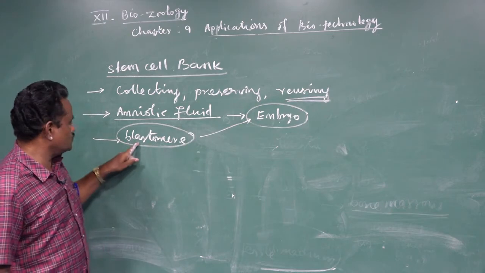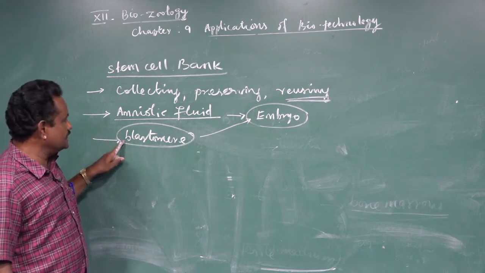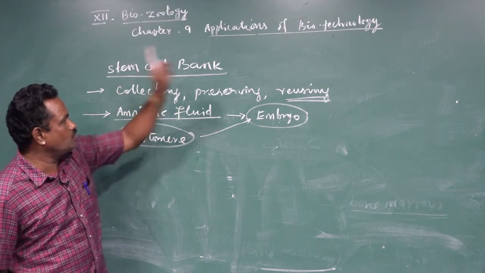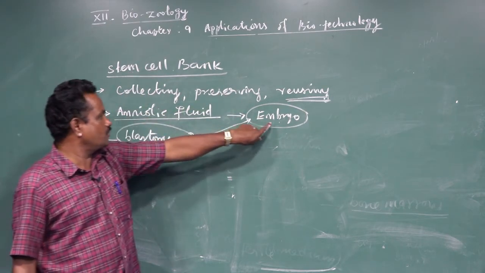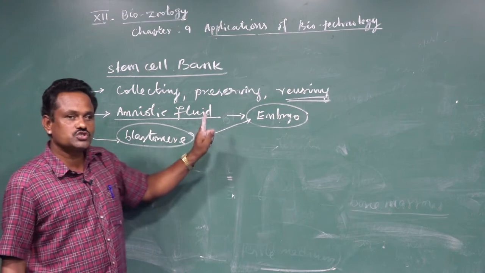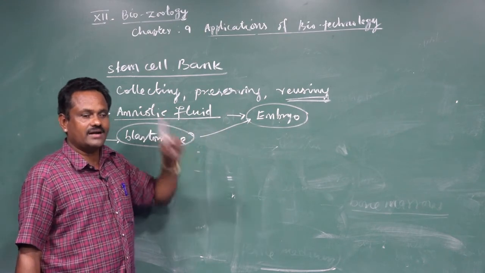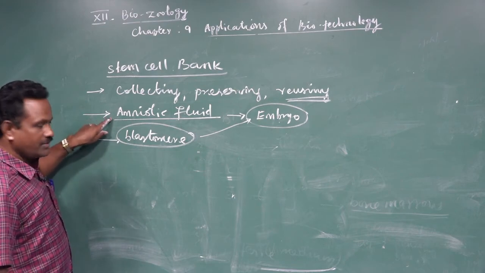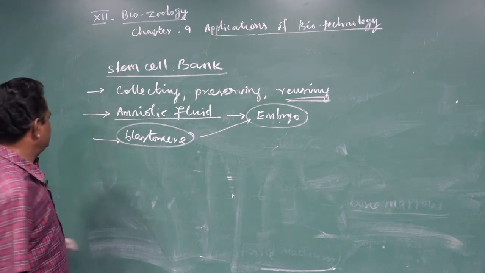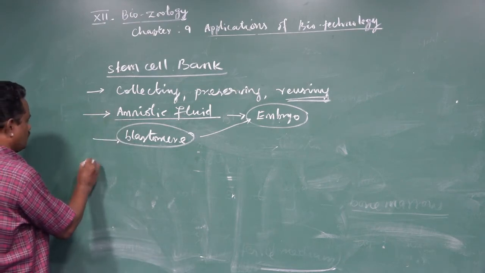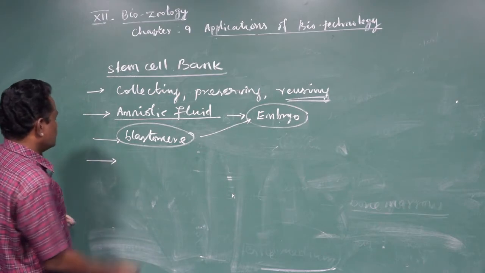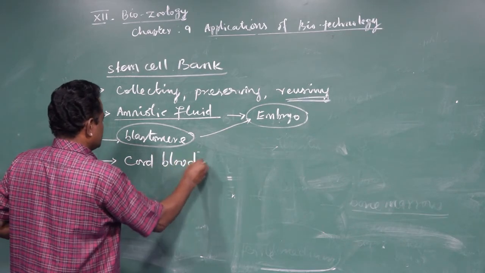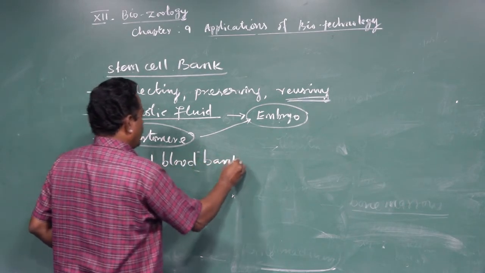But these blastomere cells can be collected, as I said earlier, and preserved, and the cells can be used, not for producing an embryo, but for developing organs or tissues. So this we call amniotic cell bank. And the second one is called cord blood bank.